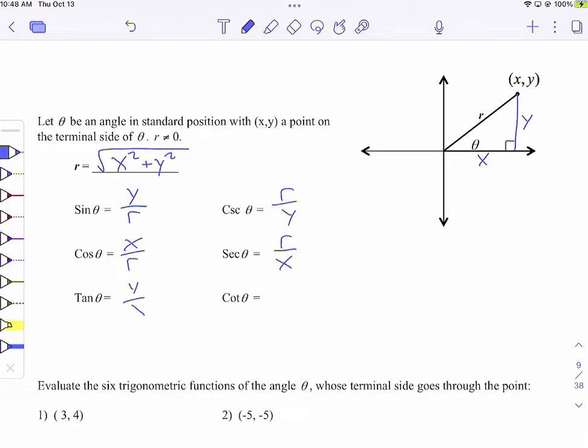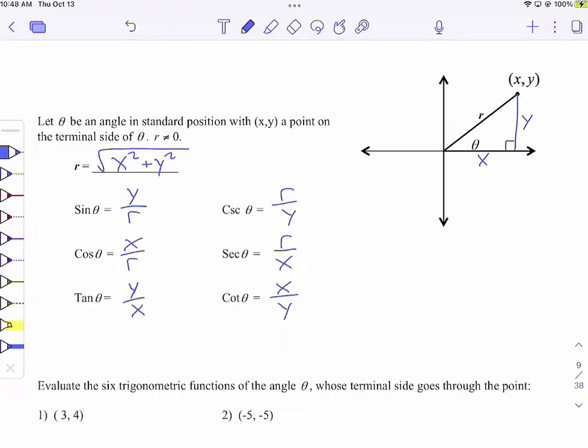So again, I did use the SOHCAHTOA right triangle trig ideas to come up with these. We are going to use SOHCAHTOA and opposite, adjacent, hypotenuse. We are going to use those ideas. It's just that in right triangle trig, you can't have negative side lengths, so there is a difference here.